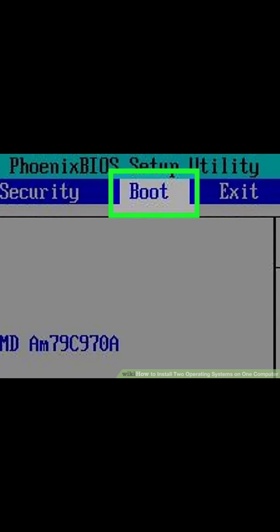Step 3. Disable Secure Boot. The BIOS menu is different from one computer make and model to the next. Use the arrow keys on your keyboard to navigate the BIOS menu. Secure Boot is usually found in the Security, Boot, or Authentication menu. Locate Secure Boot and set it to Disabled.